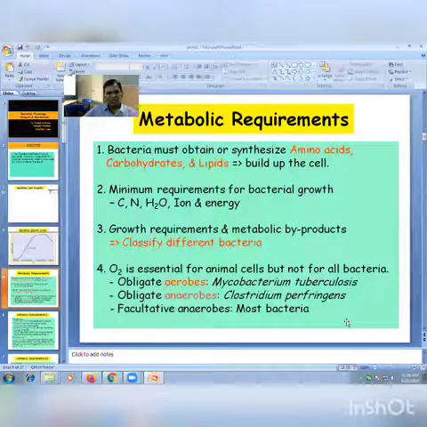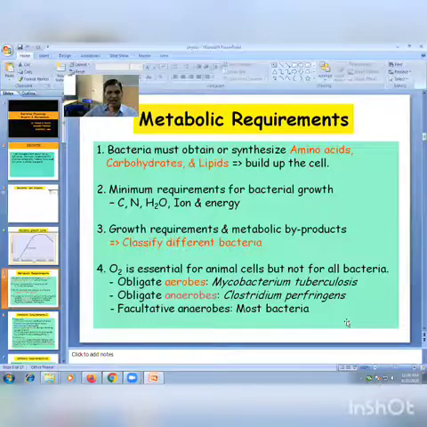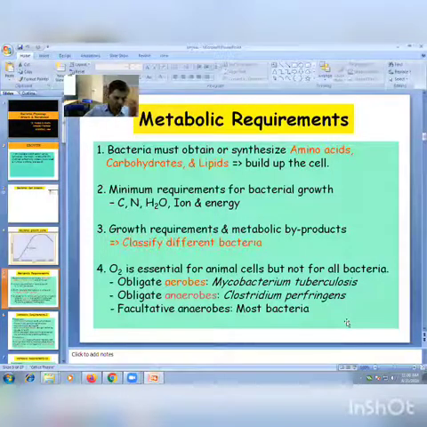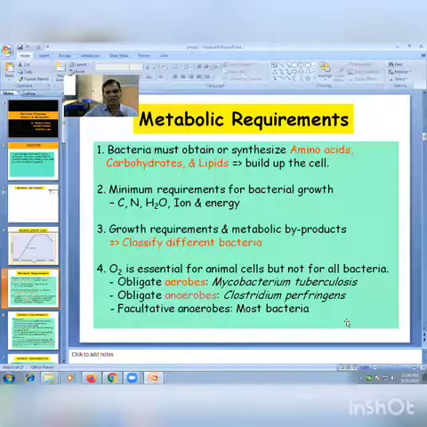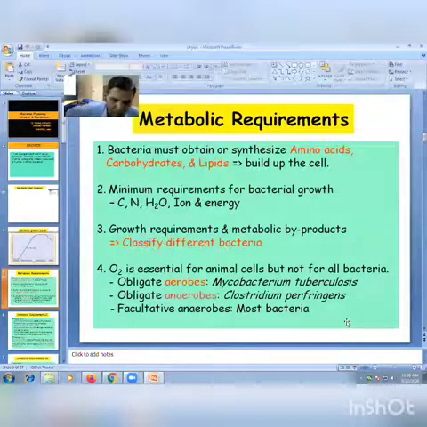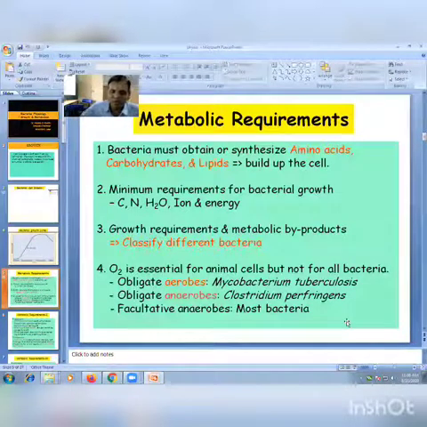Then one more term is there, thermal death time. The time where the killing of bacteria occurs is called the thermal death time. In each and every bacterium, the thermal death point is different.